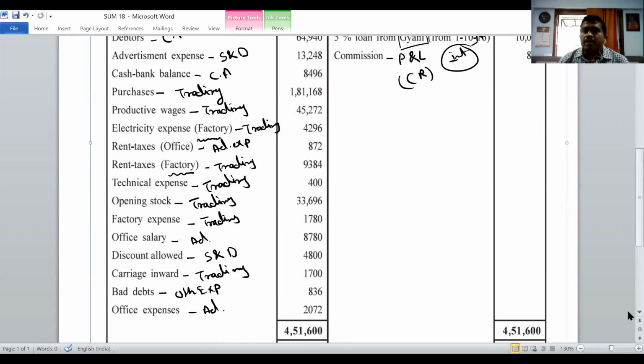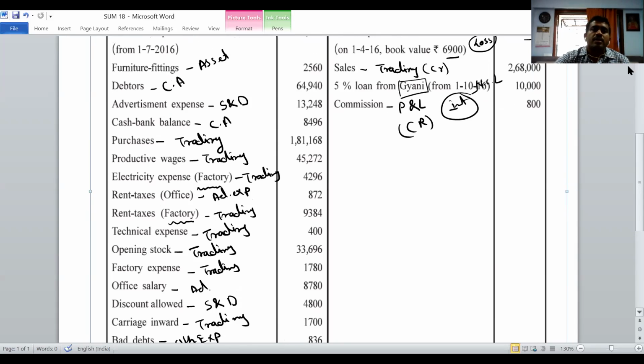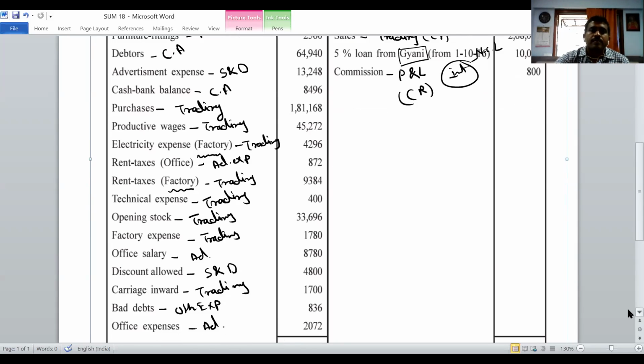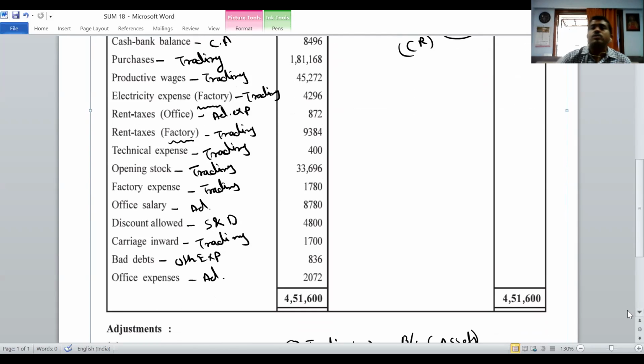So in administrative, leave 3 lines. After that, write down sales and distribution expenses. There are 2 of them, so leave 3 lines.